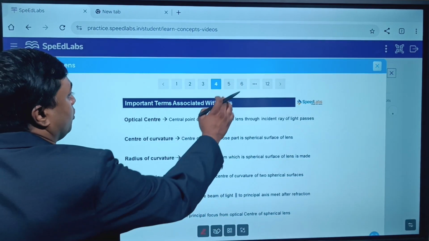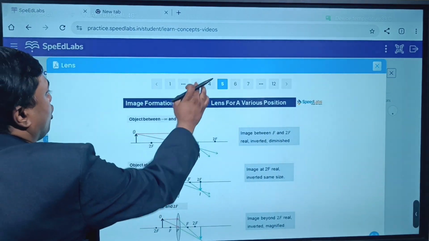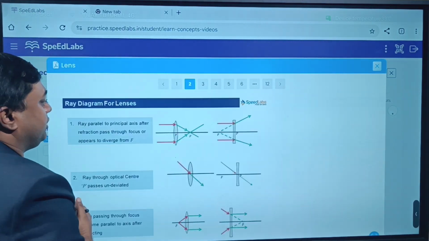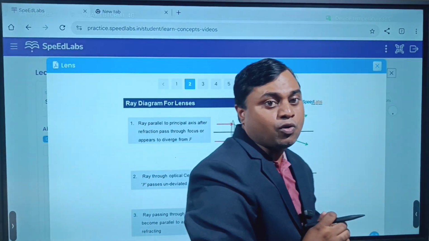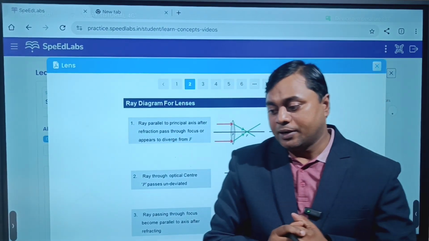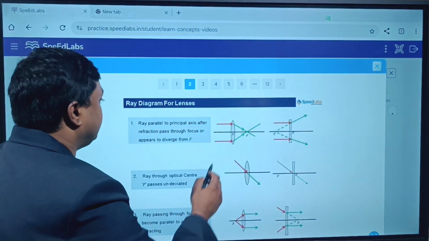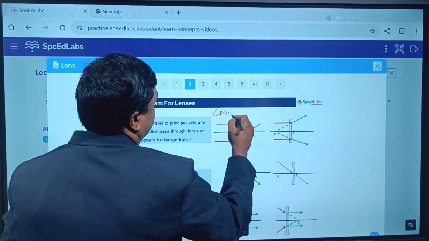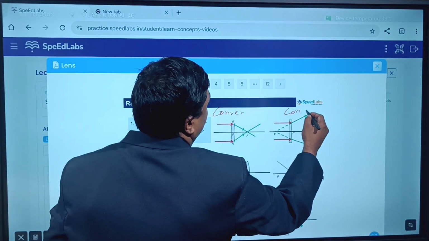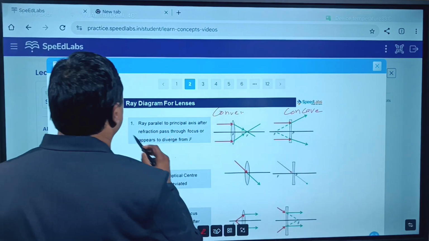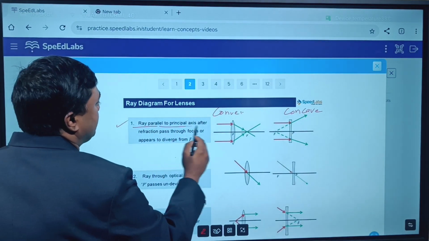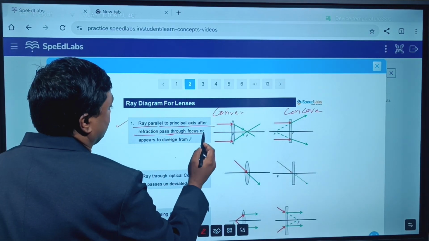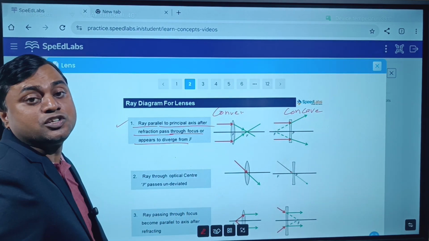Done. Now let's see the rules of image formation. We have three rules. Rules of image formation are very, very important. First rule: this is a convex lens and this is a concave lens. Try to understand the first rule. A ray parallel to the principal axis, after refraction, passes through the focus or appears to diverge from the focus.